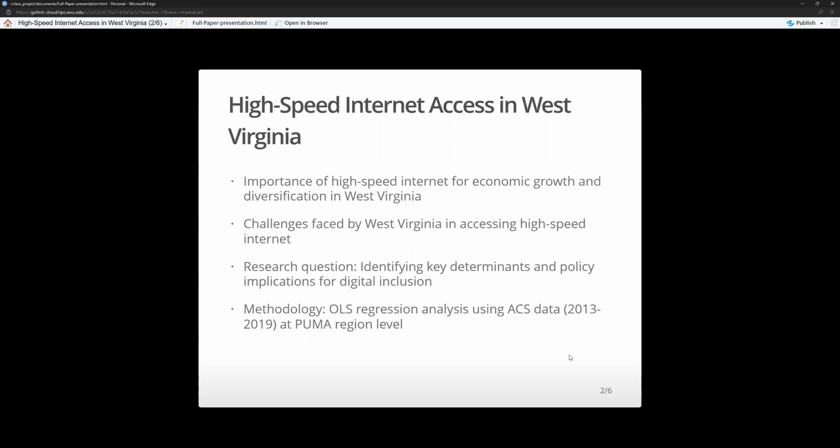Some of the challenges faced by the adoption of high-speed internet in West Virginia are that West Virginia is a very rural state and many people just don't even want internet. They don't see a reason to have it and they don't purchase it.